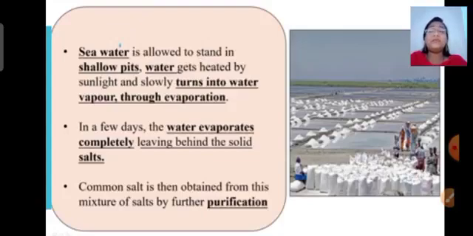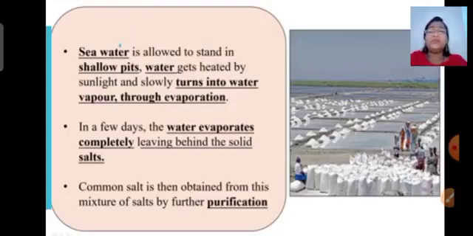Then common salt is obtained from this mixture of salts by purification. There is a mixture of other salts in this salt, so you will obtain the common salt by a purifying process.